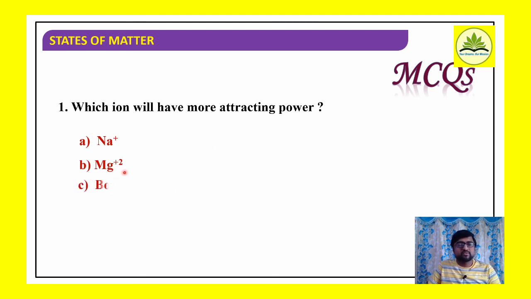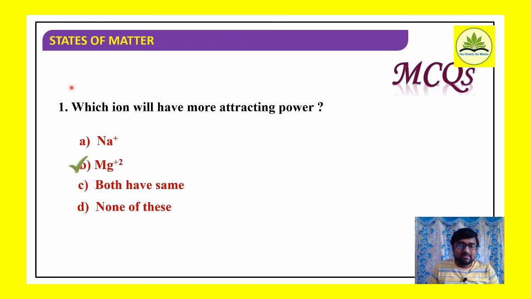Options: Na plus ion, second option Mg2 plus ion, both have same, and none of these. Which ion has more attracting power? So look at the charge, +1 and +2, so Mg2 plus. Higher the charge, more is the attracting power. So Mg2 plus ion is going to have more attracting power, because Na plus and Mg2 plus both have equal number of electrons. Number of electrons are same, but effective nuclear charge of Mg2 plus is more. Their size is same, but charge is more. So obviously charge is going to influence here. Higher the charge, more is the attracting power. So answer is Mg2 plus.